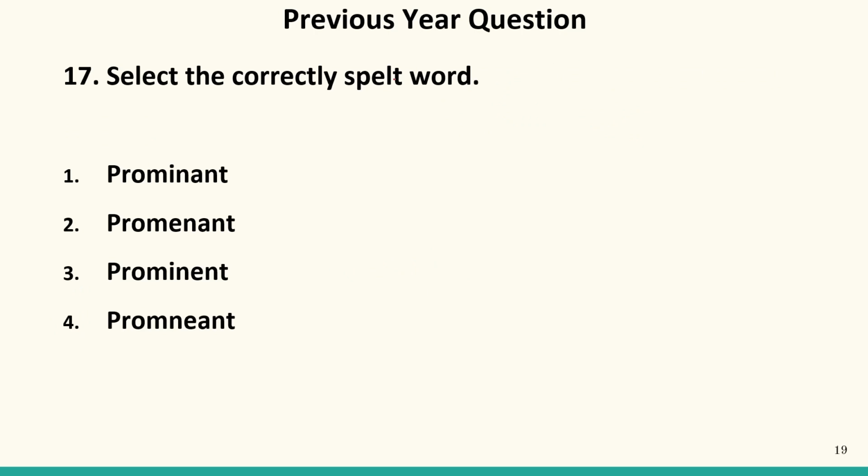Now we have to find out a correctly spelled word. It means in all these words, one spelling is correct, whereas other spellings are incorrect. So we have to select that one spelling which is correct. Now prominent, the correct spelling of prominent is the 3rd one. So our answer is C or 3rd.